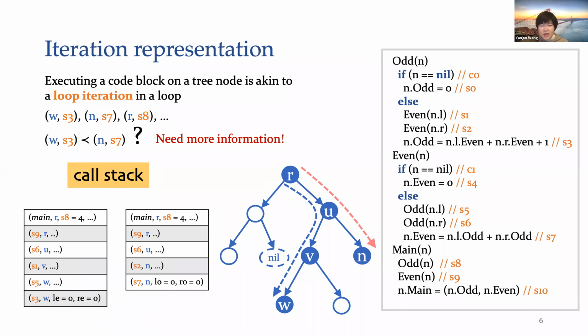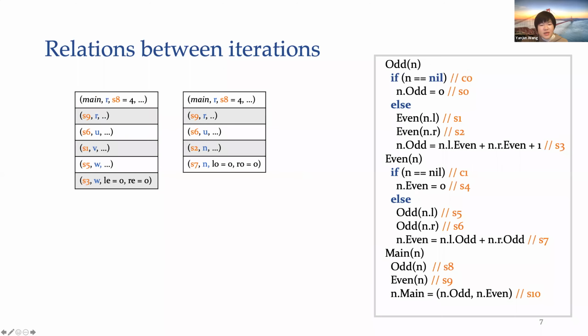Each record consists of a callee block, the value of a location variable, and the values of some integer variables. By inspecting these call stacks, we can determine the order of these two iterations. By pairwisely comparing these two call stacks, we could see that these two iterations agree on the first several records in the call stack and diverge on the fourth record.